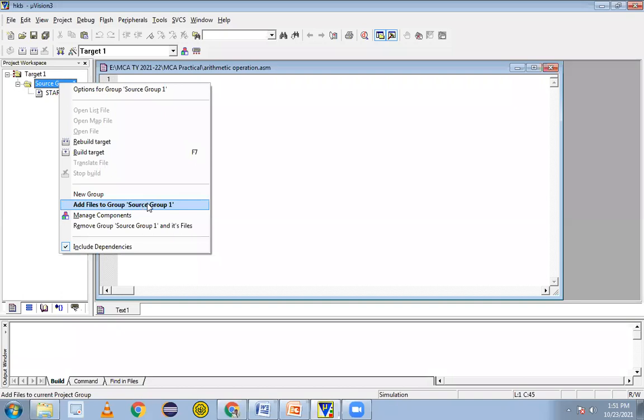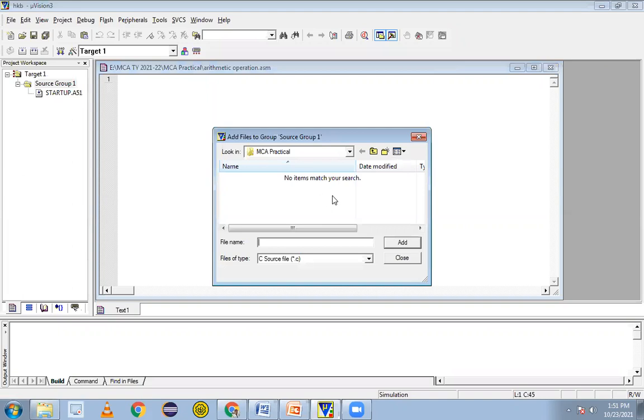Right click on the source group and go to the add files and click on that. 7th number, right click on the source group and go to the add files and click it. Done?